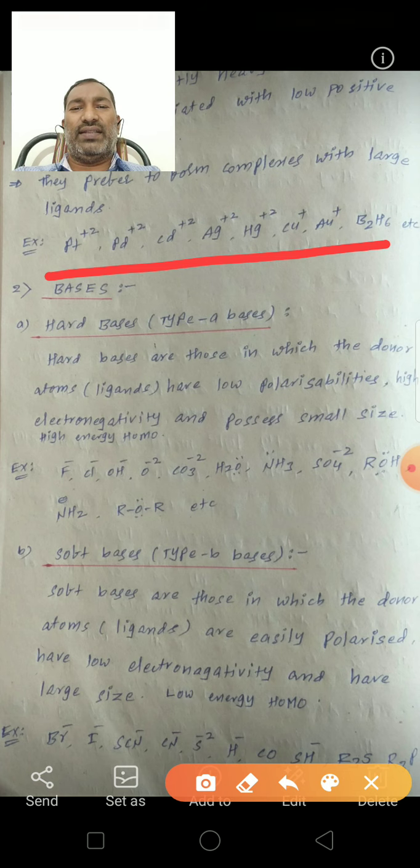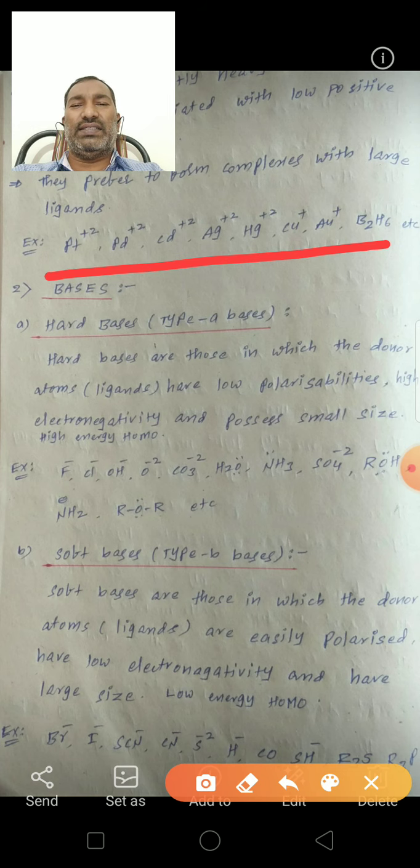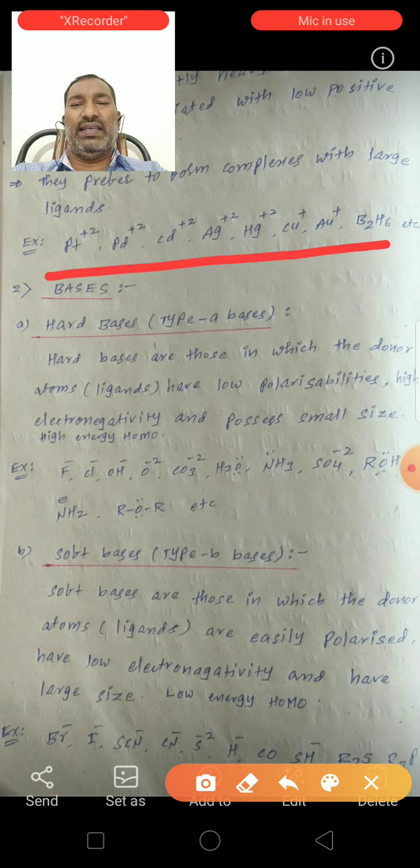First one is the small size, second is the low polarizability, third is the high electronegativity, and fourth is having high energy HOMO orbitals.